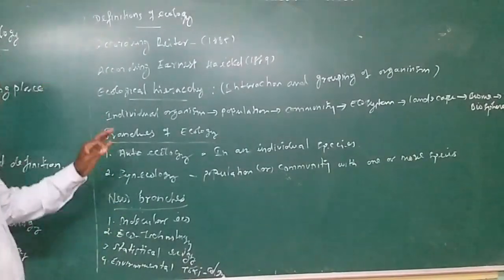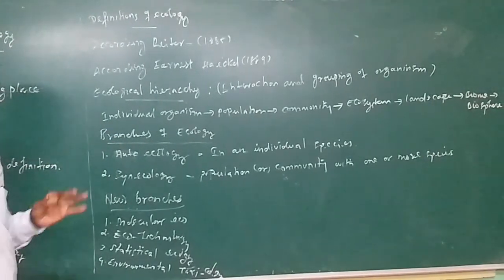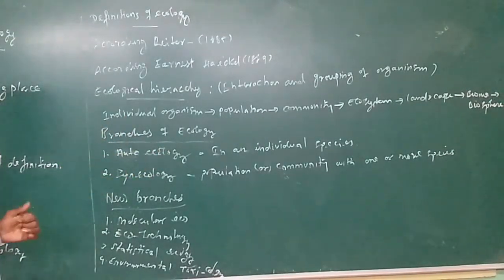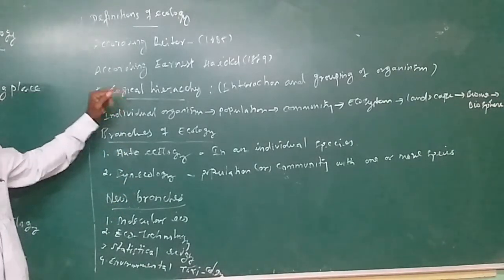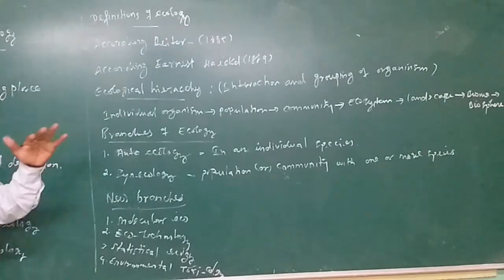So, according to Reiter, the definition of ecology is the study of organisms, both plant and animal, in their natural medium. It is a very important point: natural ecosystem, natural medium. And then according to Ernst Haeckel, 1889, it is the study of the reciprocal relationship between living organisms and their environment.